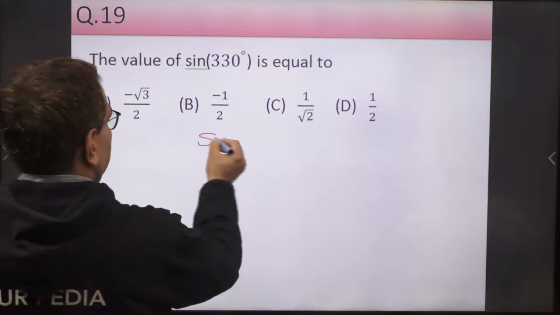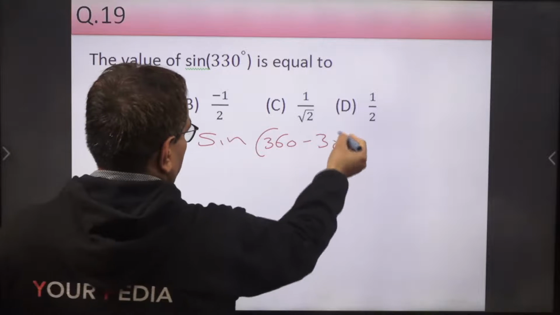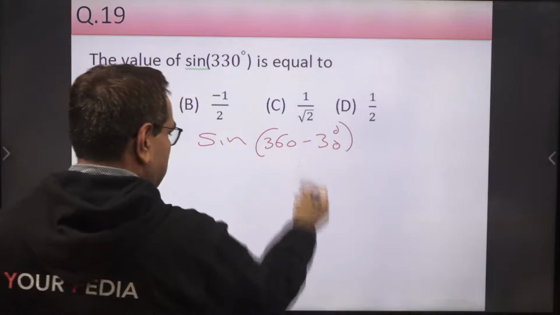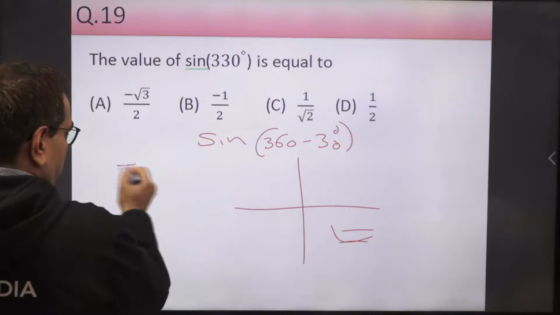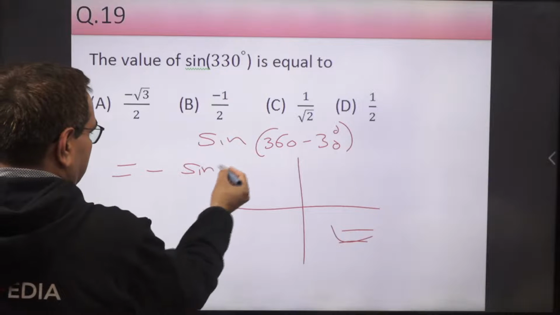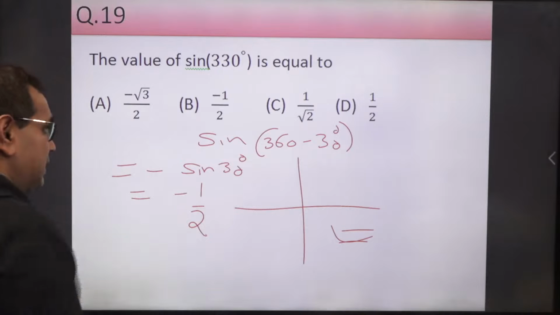Okay. So sine 330 degree means sine of 360 minus 30. So 360 minus 30 is in the fourth quadrant where sine is negative. So it is equal to minus sine 30 degree, which is minus 1 upon 2. That is the right answer. Very good.